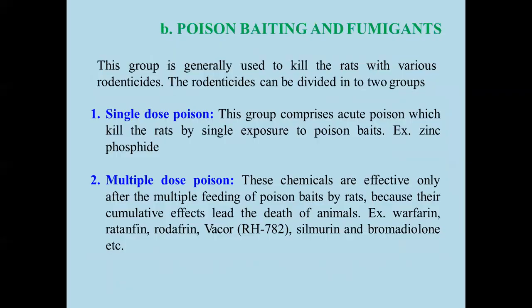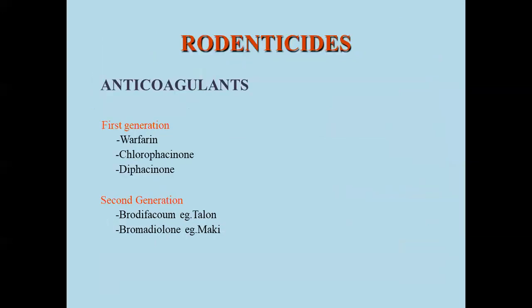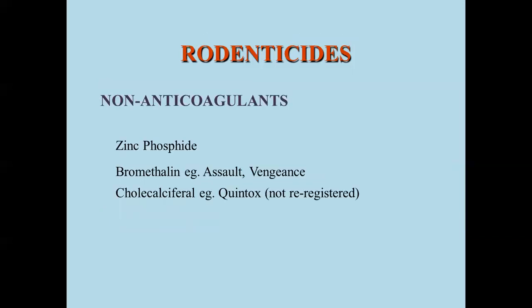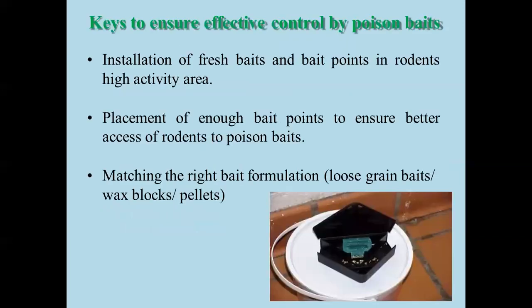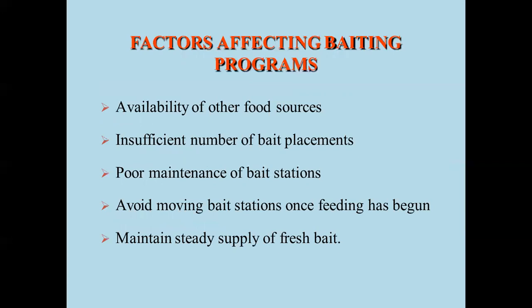By single-dose poison and multiple-dose poison, the rodent gets anticoagulants. First generation: warfarin, chlorophacinone and diphacinone. Second generation: brodifacoum or bromadiolone. Then rodent non-anticoagulants are zinc phosphate and bromethalin. These are used to prevent or destroy the rodent. The aim is to ensure effective control by poison baiting. Factors affecting a baiting program are availability of other food sources, insufficient number of bait placements, poor maintenance of bait sanitation, and avoiding movement of the baits.